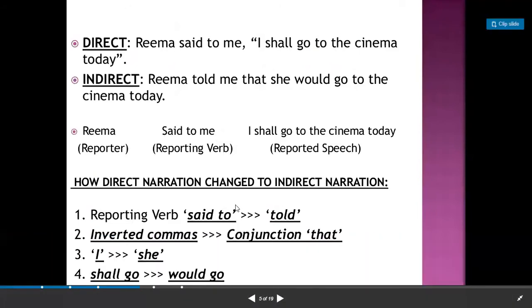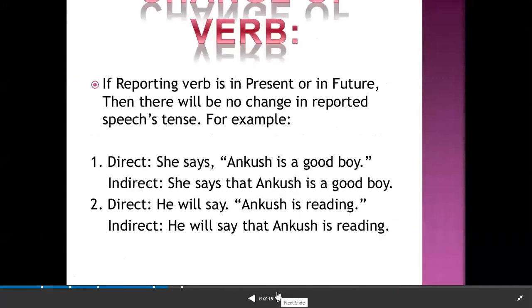Next, coming up to how direct narration is changed into indirect narration. How? Said to is changing into told. Inverted commas are replaced by that, and in this sentence I is changing into she and shall go is changing into would. So these are the changes that have been done in order to change direct speech into indirect speech. But the next rule is important.